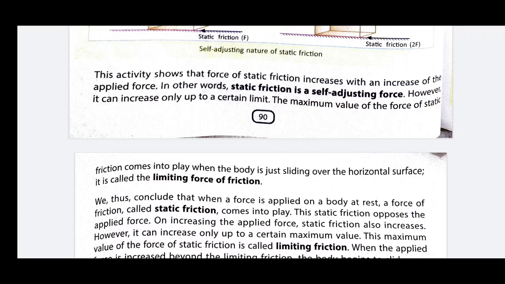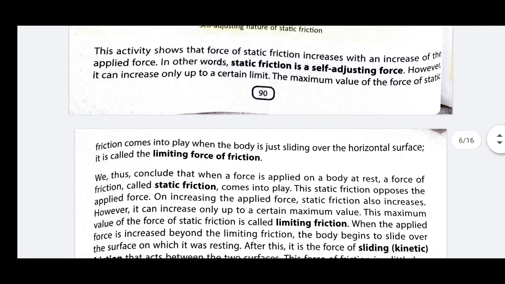Here when the car starts moving, the force of friction acting on the object is known as kinetic friction. So kinetic friction is less than the static friction.